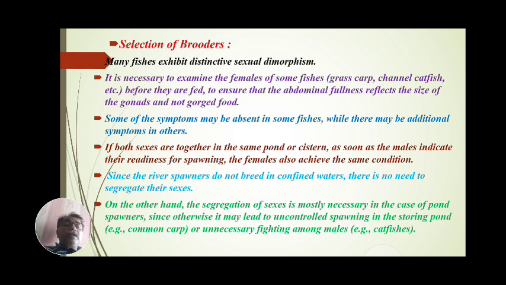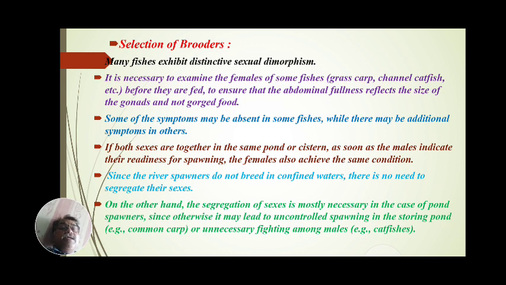On the other hand, segregation of sexes is mostly necessary in the case of pond spawners, since otherwise it may lead to uncontrolled spawning in the storing pond, for example in common carp, or unnecessary fighting among males, for example in catfishes. When catfishes are stored, they can fight among themselves, and their energy and their sperm will be lost. That's why care should be taken.